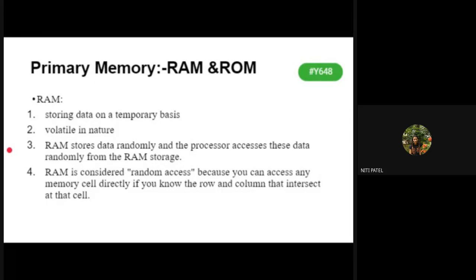So we have seen what are the parts of the CPU, what are the parts of the computer system. So we have seen what is the hardware part. Today we'll be seeing what is the memory part. So now, what do you mean by memory?